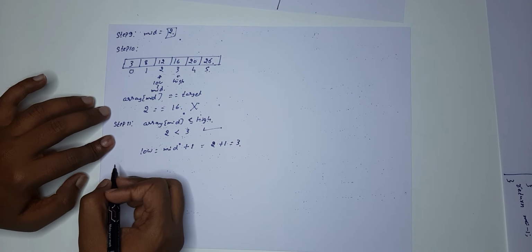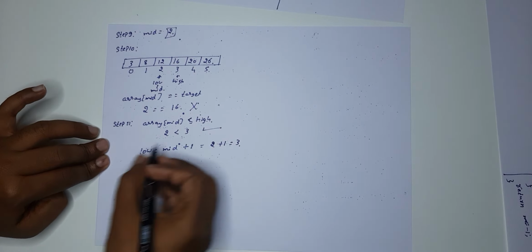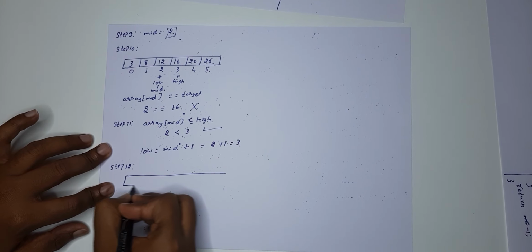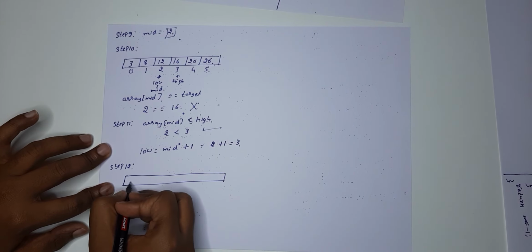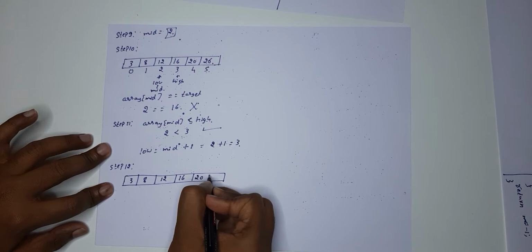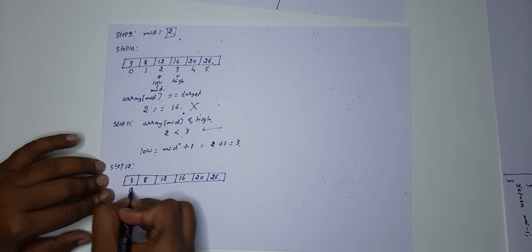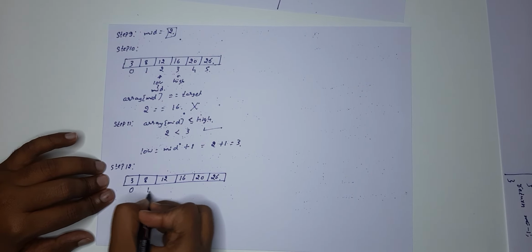So next step, what are we going to do now? This was true, right? Again we need to do the same step. Step 12. I hope this is going to be our last step. I'm going to write this again over here: 3, 8, 12, 16, 20 and 26, with indices 0, 1, 2, 3, 4 and 5. We know what the low value is. Low value was 2 itself.